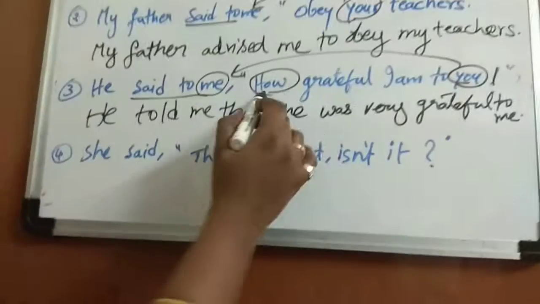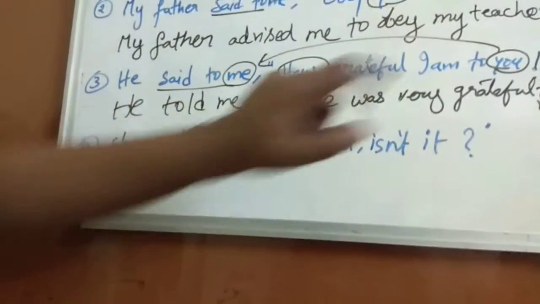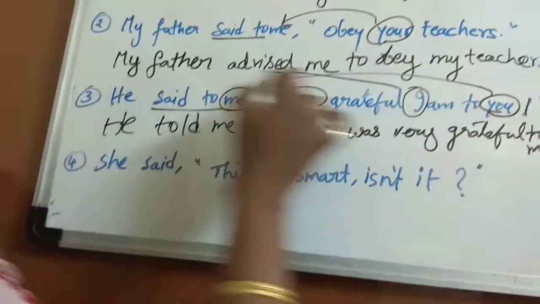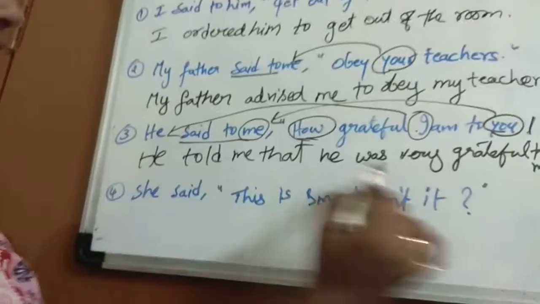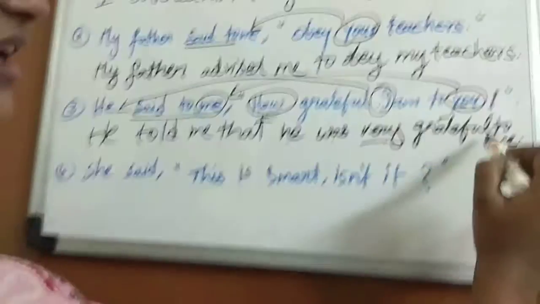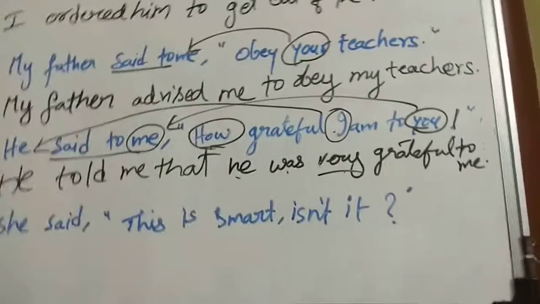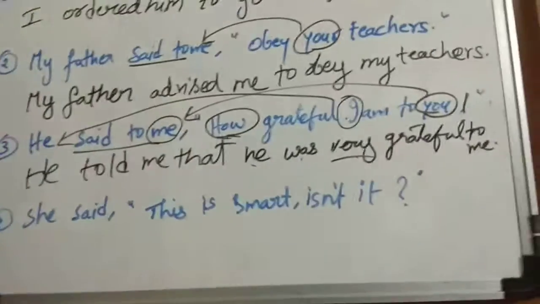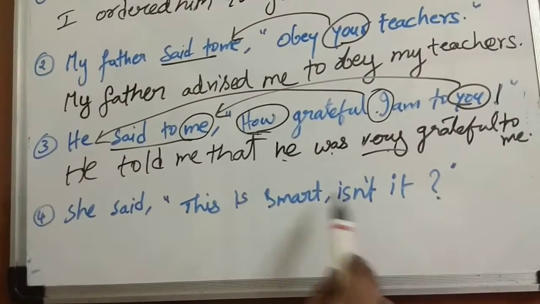Okay. So whenever how or what is there, we will add very. He was. I changes according to the subject. He told me that he was, how will change into very. He was very grateful to me. So that's how you need to change exclamatory sentences. Now we need to take care of the pronouns in whichever sentence it is, and change them accordingly.